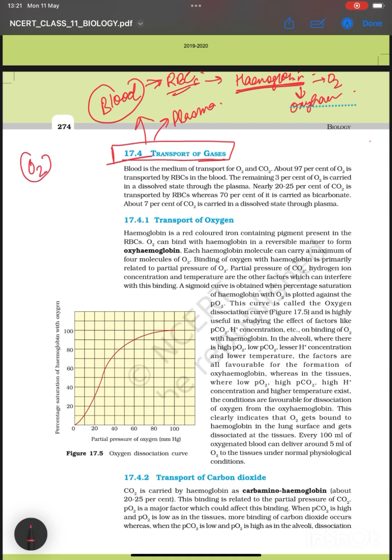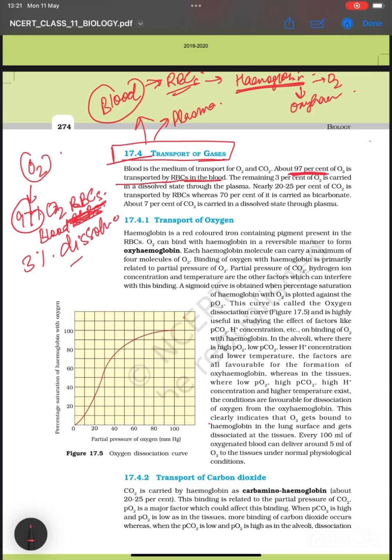So if we look at O2, 97% of O2 is transported in the blood by RBCs. It is also written here, 97% O2 is transported by RBCs in the blood. The remaining 3%, how? Dissolved in plasma.